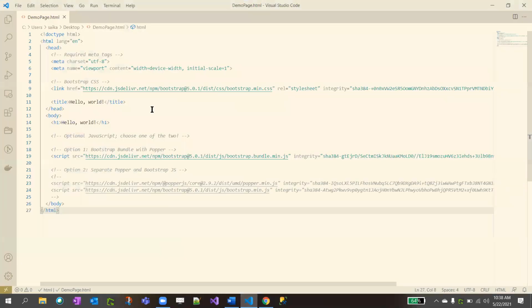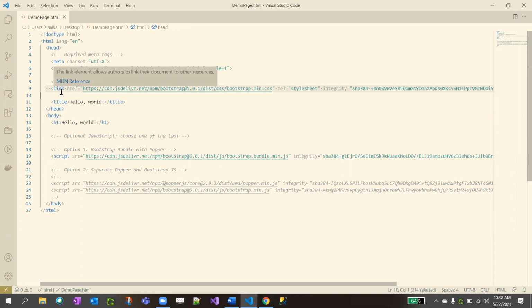Oh yeah, that's a good question. Someone is asking, do we need to install it? We don't need to install. The starter template has that Bootstrap, so we don't need to install it in our system. When you put your link href here in the head section, automatically what it is doing is going to the internet and getting that CSS. But every time we have to write that link. Once you put it in the head, that's it, right? In every page, yes, we need to do that.